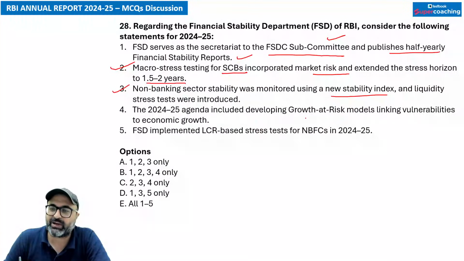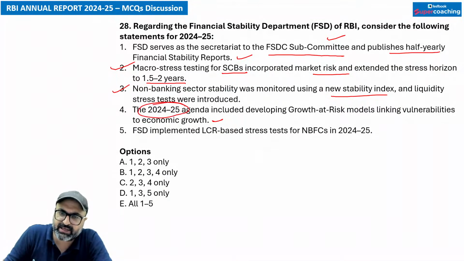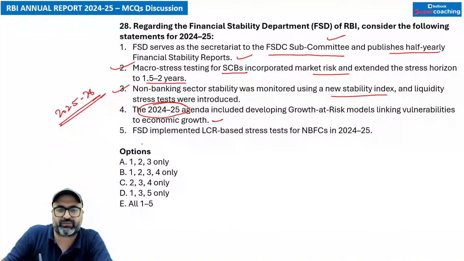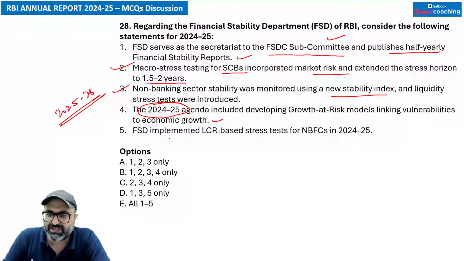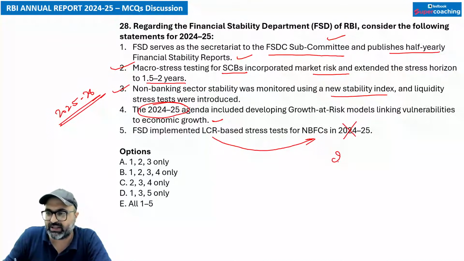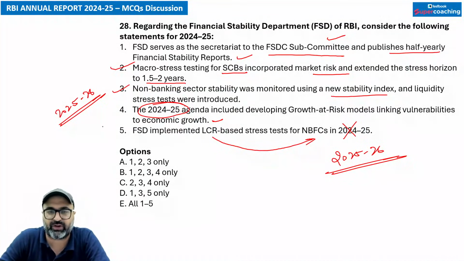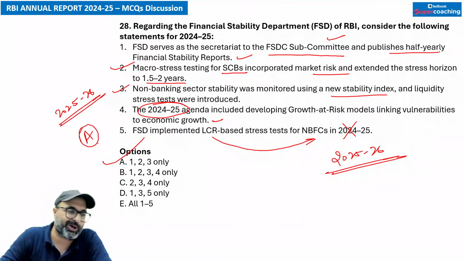2024-25 agenda included developing growth at risk models linking vulnerability to economic growth. ये सही है, एजेंडा सही है, लेकिन this agenda is not for 2024-25, this agenda is for the current financial year 2025-26. FSD implemented LCR based stress test for NBFCs in 2024-25, नहीं सर, इसे implement किया है अभी 2025-26 में. It was said that it will be implemented in 2025-26, so keeping that in mind, A option is correct.